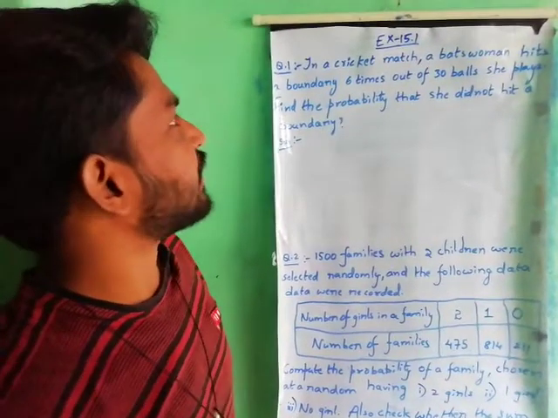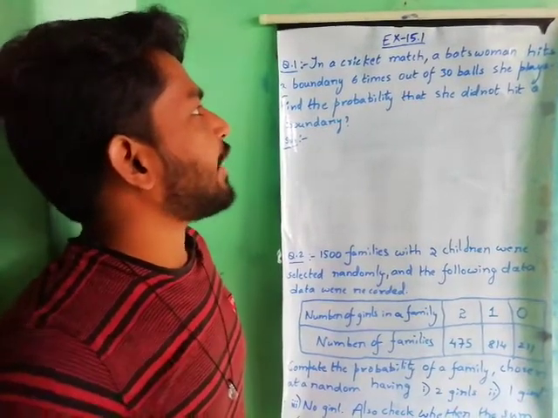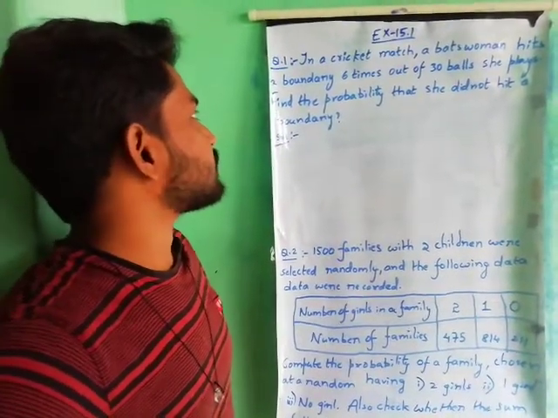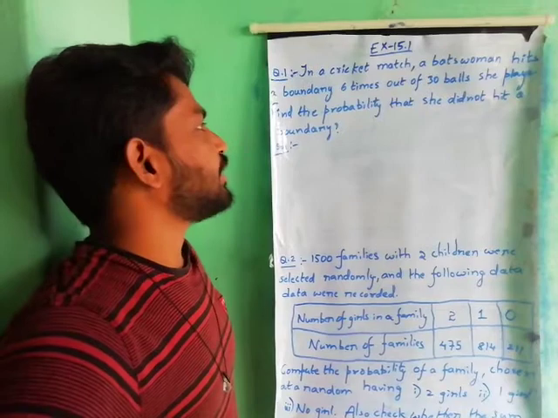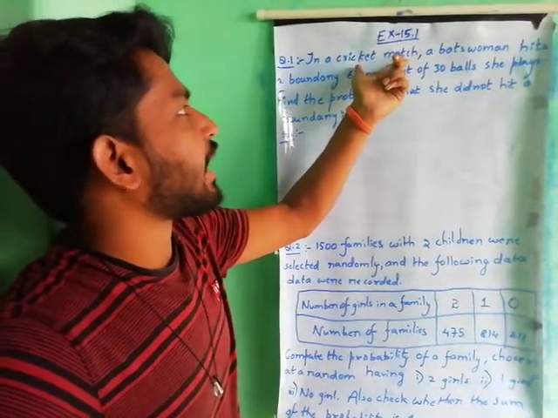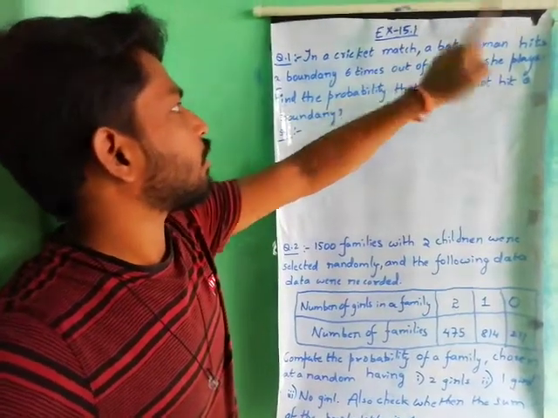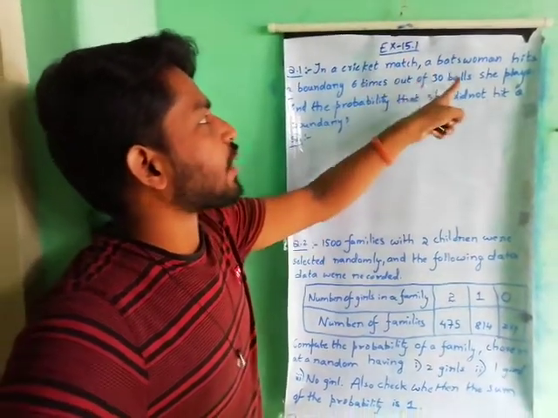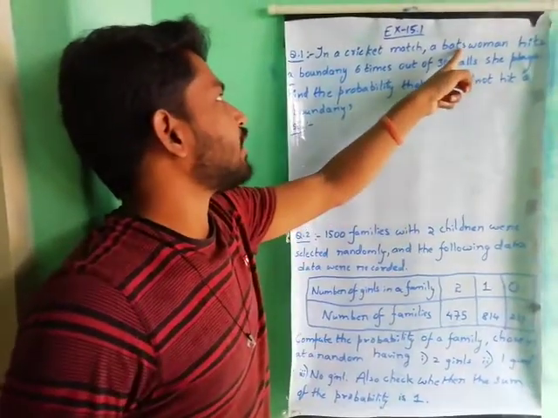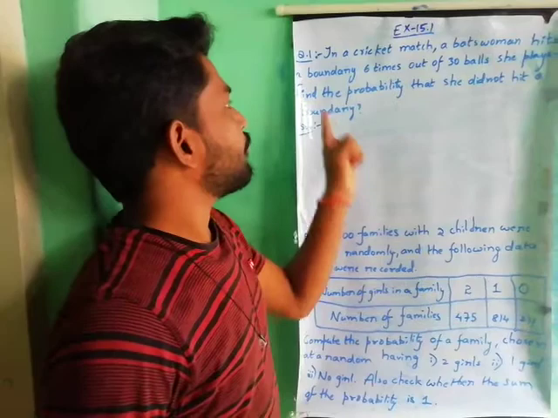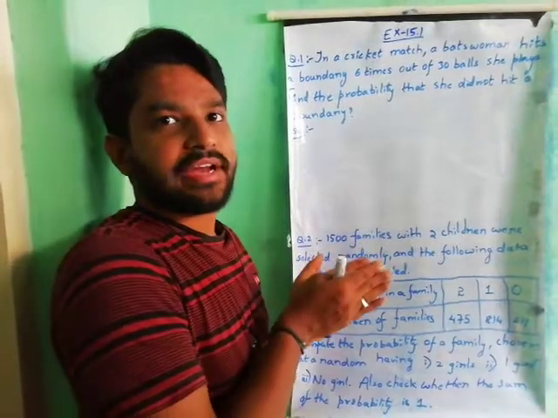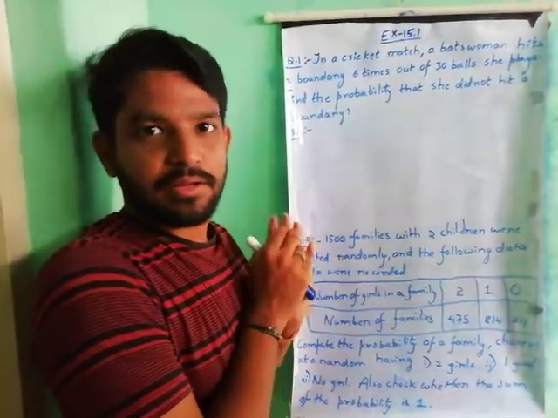Coming to the first question: in a cricket match, a batswoman hits a boundary 6 times out of 30 balls she plays. Find the probability that she did not hit a boundary. So here there is a cricket match. Out of 30 balls, the batswoman hits 6 boundaries. Now we are finding the probability that she did not hit a boundary.